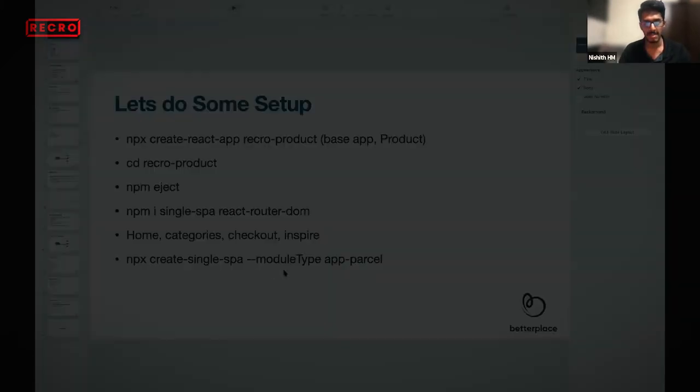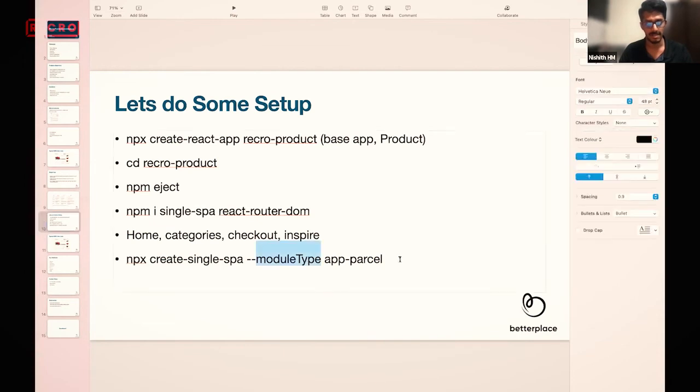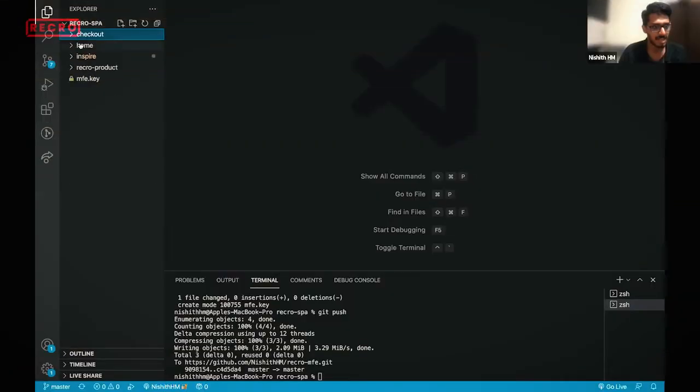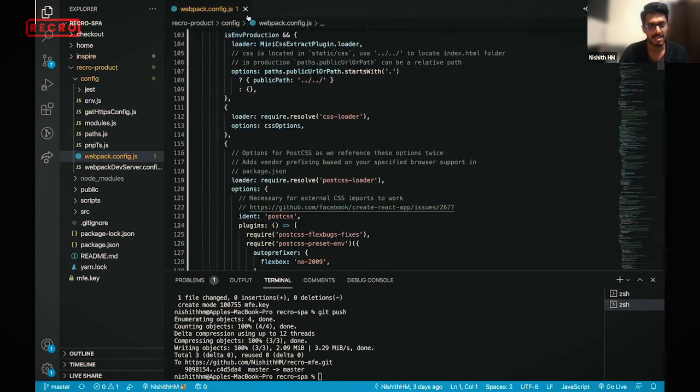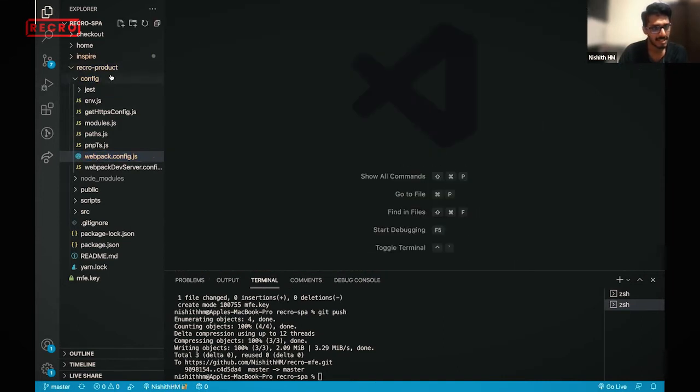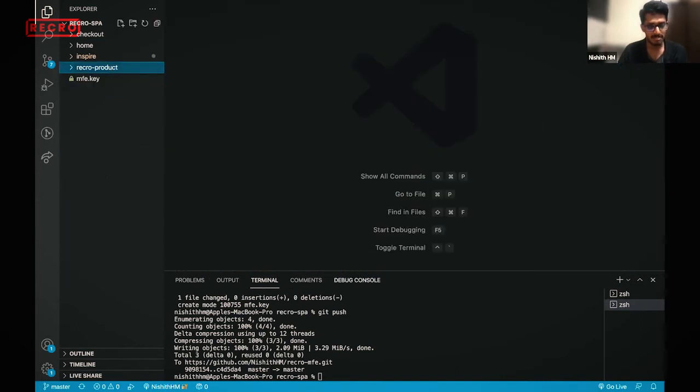So I'm just sharing my screen, the Visual Studio Code screen. This is checkout and home and inspire, which I have already created using single SPA. And this retro product is npx create-react-app, and I have ejected. You see the Webpack configuration, everything. It's ejected, so I have not written these things.